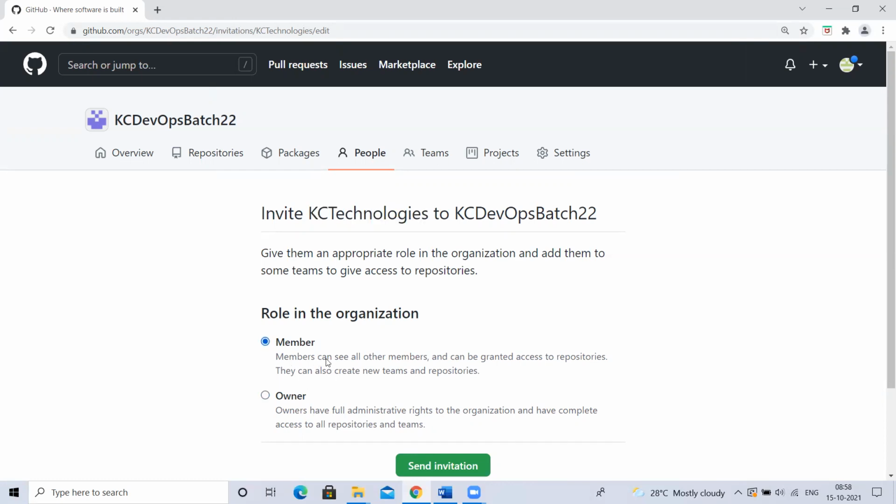If it's a member, members can see all other members and can be granted access to repositories. Means as Chaitanya is adding KC Technologies as a member of this organization, this person can see all other members part of this organization. This person can get granted access to repositories, and can also create new teams and repositories. He can create new repositories as well.